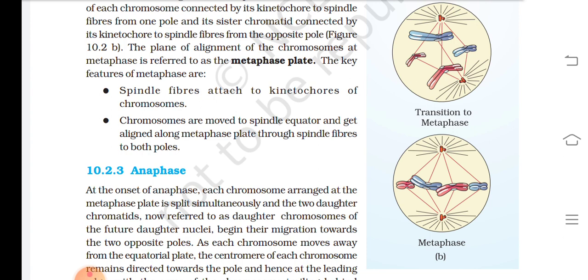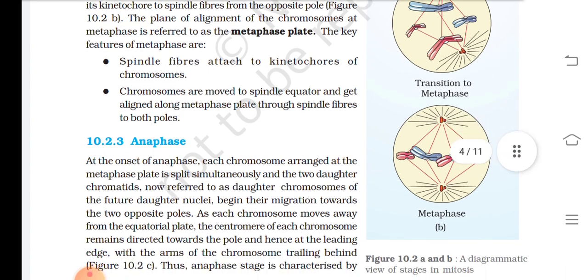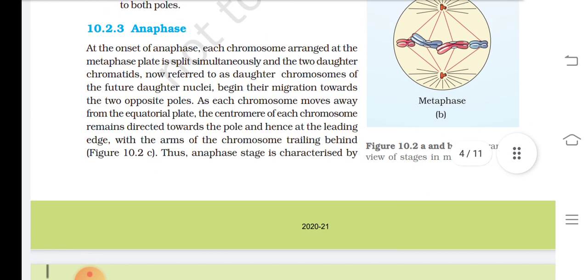10.2.3 Anaphase. At the onset of anaphase, each chromosome arranged at the metaphase plate is split simultaneously, and the two daughter chromatids, now referred to as daughter chromosome of the future daughter nuclei, begin their migration towards the two opposite poles.